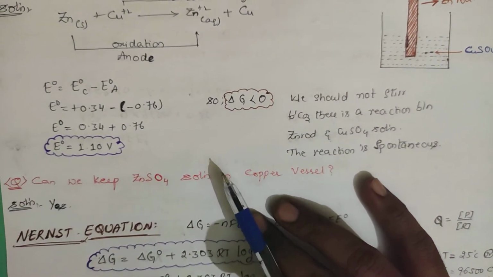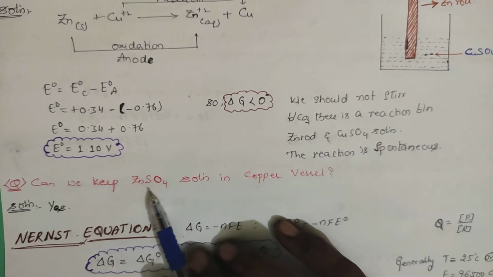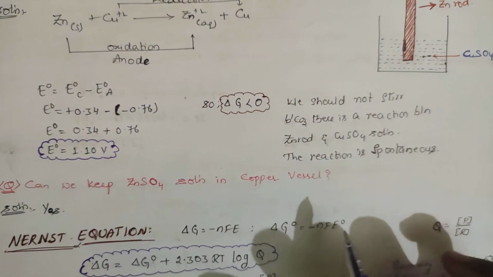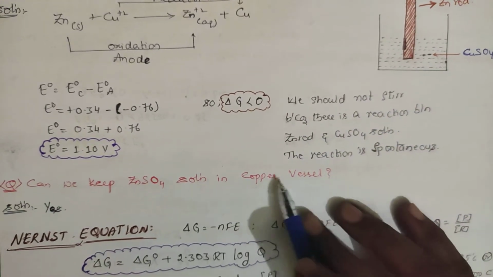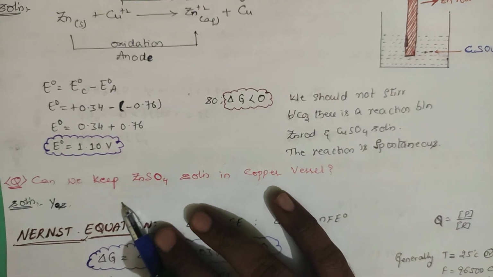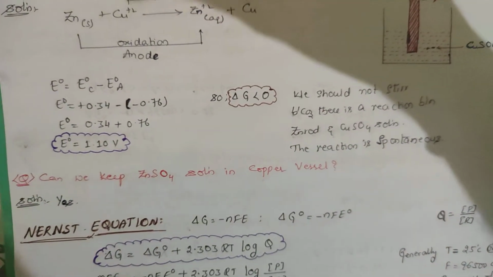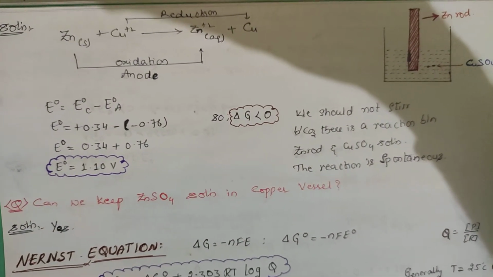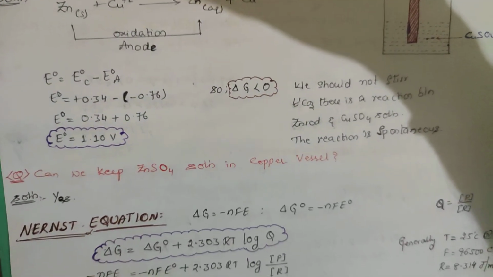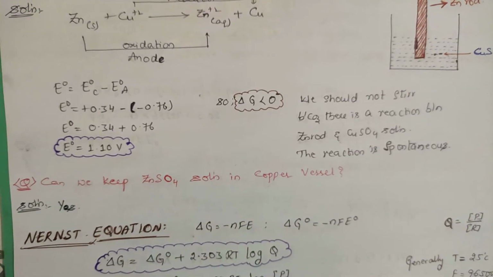Okay. So the next question is, can we keep zinc sulfate solution in a copper vessel? Yes, this is the reverse condition, because copper will not act as anode. It will not get dissolved in the zinc sulfate solution. So you can use it in the reverse condition. In a copper vessel you can store zinc sulfate, but a zinc rod you should not use in copper sulfate solution, because it acts as an anode. Right, students?